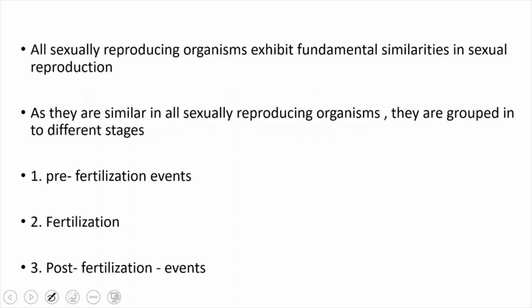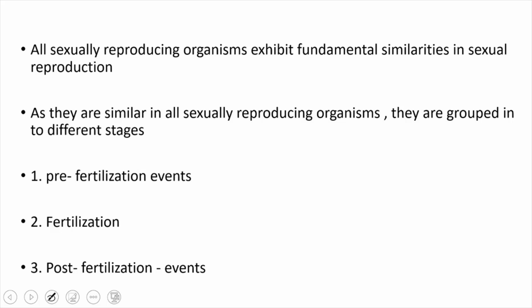Yesterday we discussed asexual reproduction and even sexual reproduction. See, all sexually reproducing organisms follow a similar pattern during sexual reproduction. That's why we have divided the events that occur during sexual reproduction into three phases.